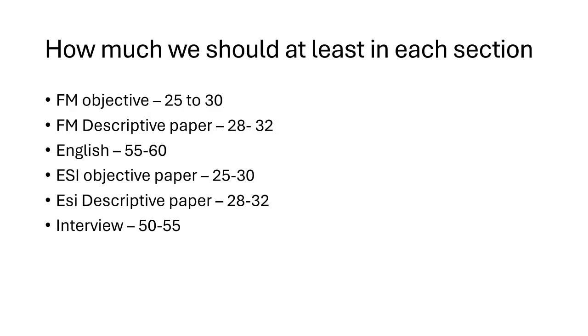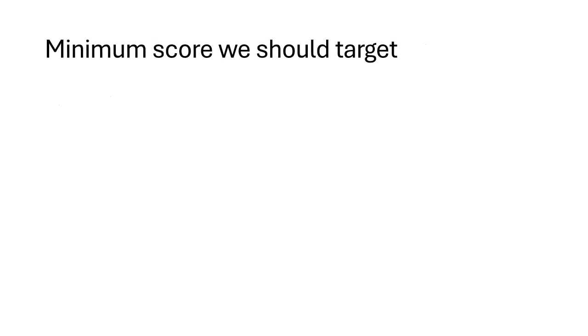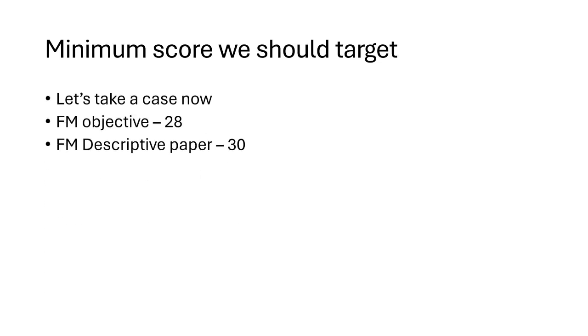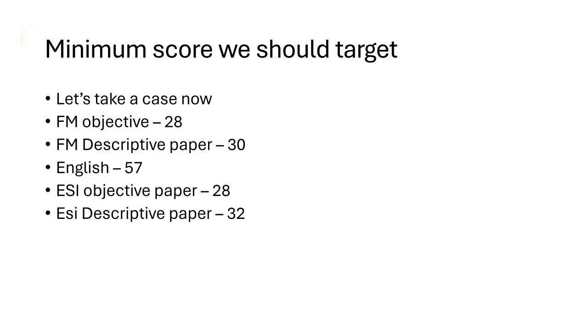Now let's take an example. In the ideal case, I have taken the result of one of my students. So let's take an ideal range, what minimum score we should target, or what we should get at least in each section to make it. So let's take this case. FM objective score is 28. FM descriptive part score was 30. Then English score was 57. ESI objective paper score was 28. ESI descriptive paper was 32. And the interview score was 53.